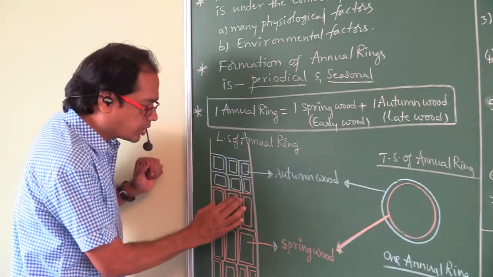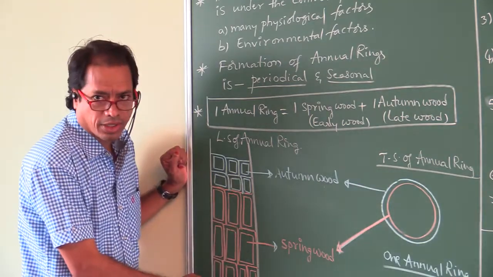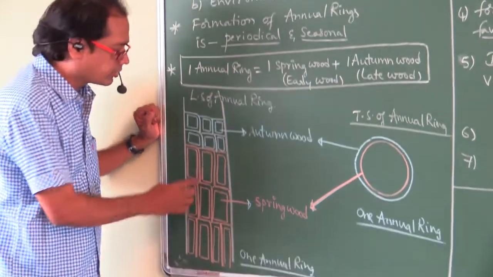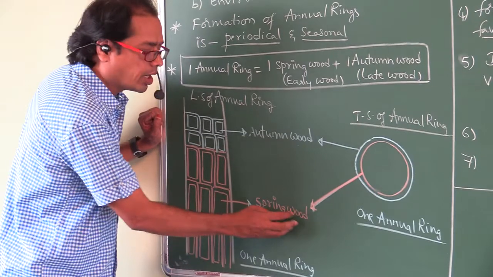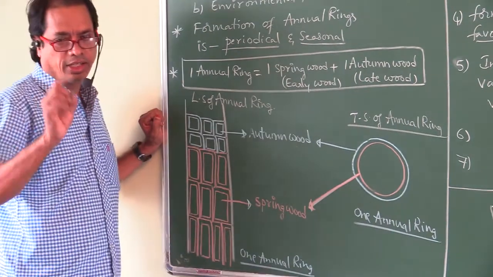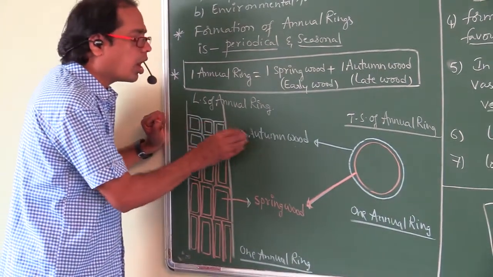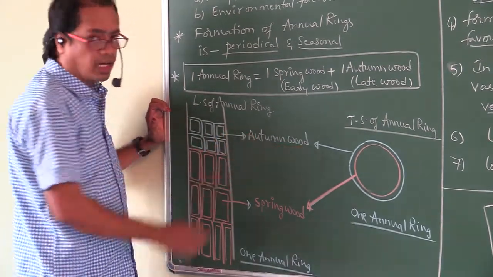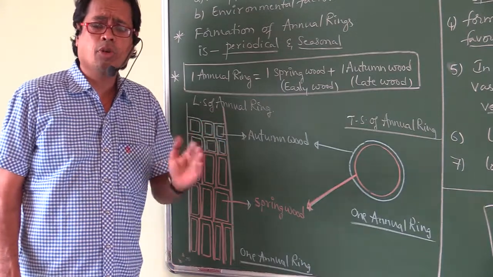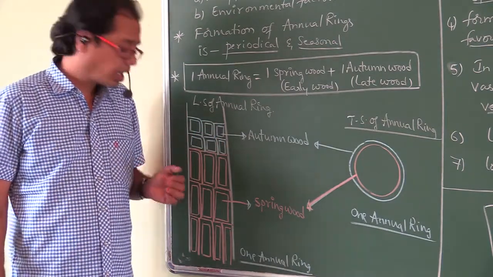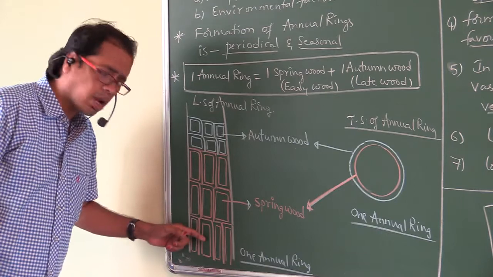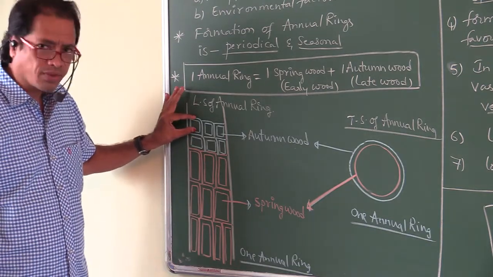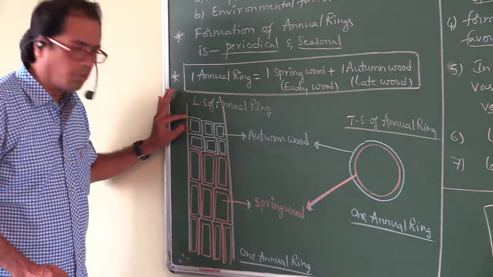Right, see, these are the xylary elements. That is xylem vessels. So this is so called spring wood. Wood means secondary xylem. So this is called autumn wood. Wood means secondary xylem. So we are all discussing about secondary xylem only. Here it contains more number of xylem vessels, somewhat wider lumen. Here, less number of xylem vessels with narrow lumen.